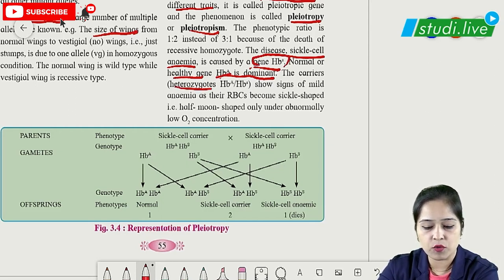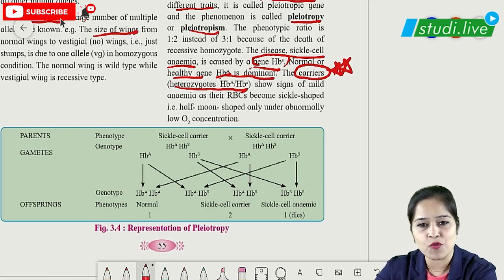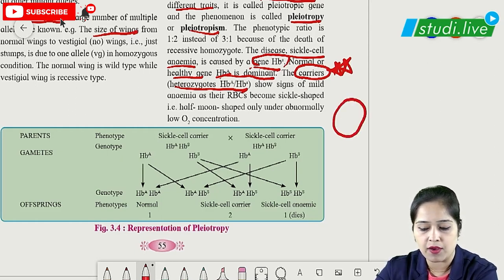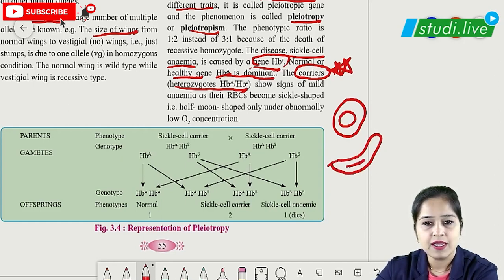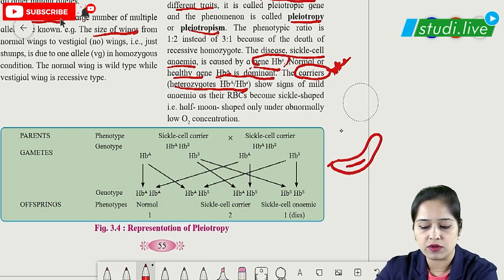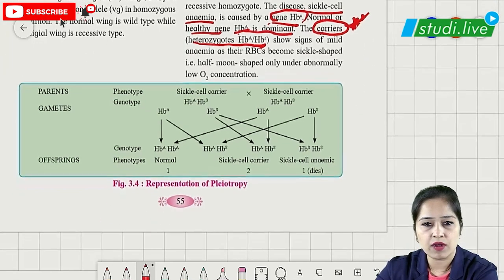So when we have a heterozygote of HbA and HbS, they are called carriers. Very important term: when it is heterozygous HbA and HbS together, those are called carriers. They show symptoms of mild anemia, and their RBCs, instead of being circular biconcave, become sickle shaped. They have this sickle shape RBC. So this RBC has an abnormally low concentration of oxygen. They cannot carry oxygen.